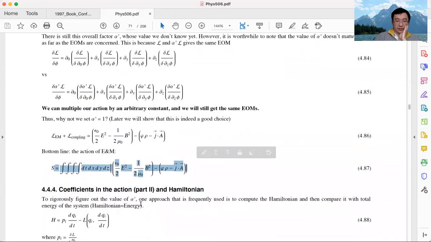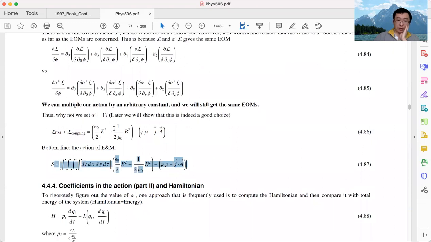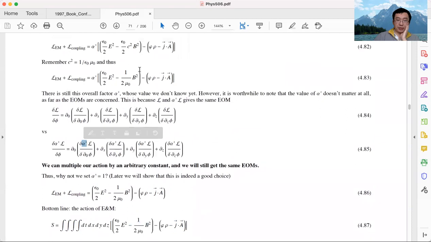To conclude this part of the discussion, I want to say a little bit more about this coefficient alpha prime. In this section, I just told you the value of alpha prime does not matter. Any value I choose for alpha prime, we get the same equation of motion. However, that's not entirely true. There is a small twist here.